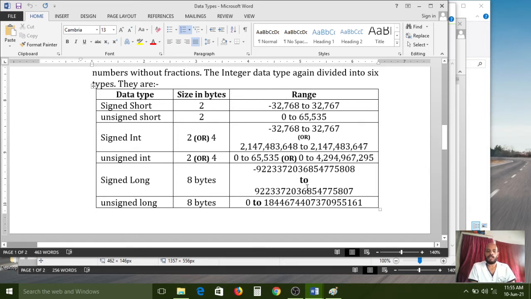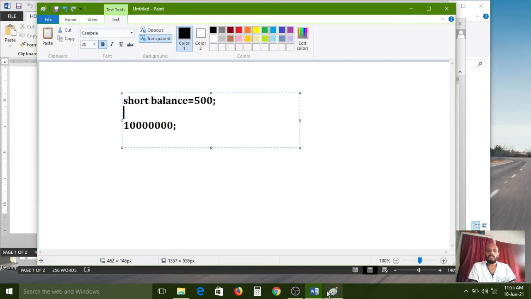So how many digits do we have? There are a lot of digits, a really big number. The long data type can support the biggest number. Okay, the long data type is the biggest data type.